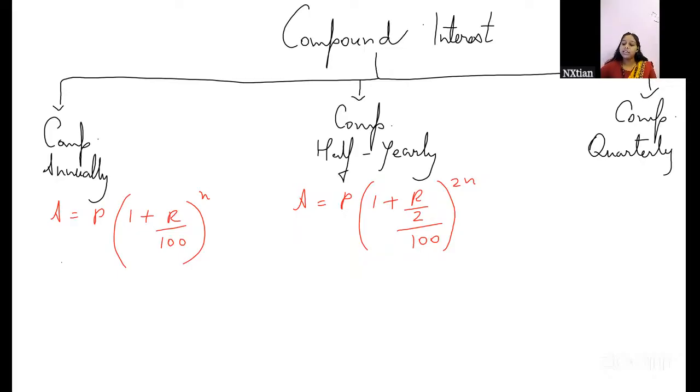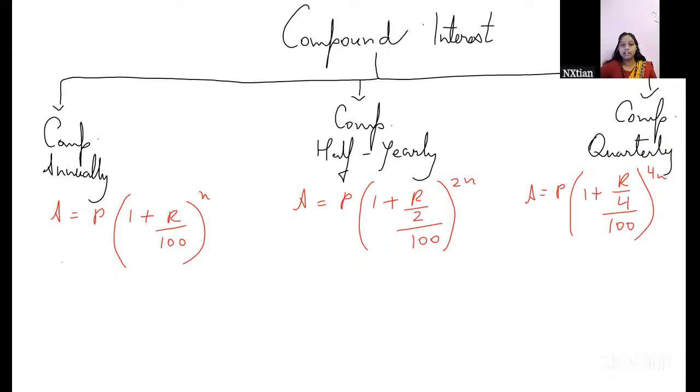Then quarterly we have A equals P times 1 plus R by 4 by 100, raised to the power 4n. Why R by 4? Because there are 4 quarters in a year, 4 periods of 3 months each, and 4 threes are 12.